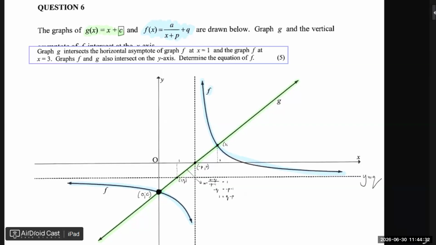So what else can we do? We know g of x is just, let's just write that down so it's visible, x plus c. So if I just substitute in that value, 1, if I substitute in the q value, this point here, I get q equals 1 plus c.